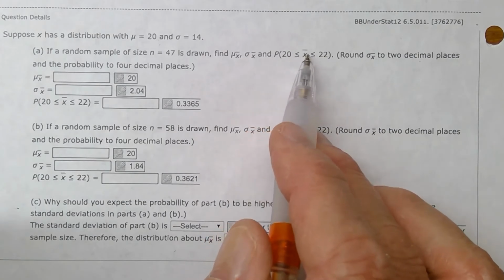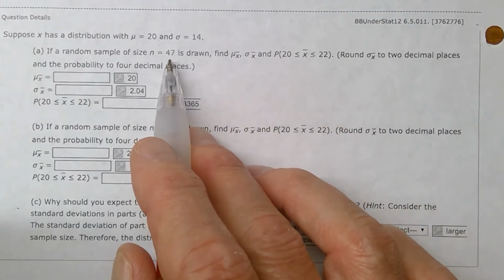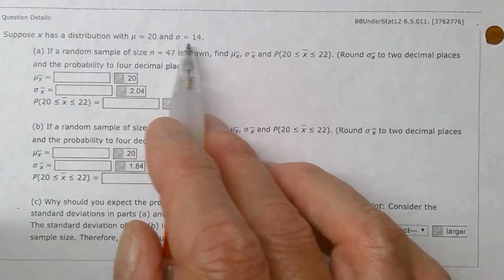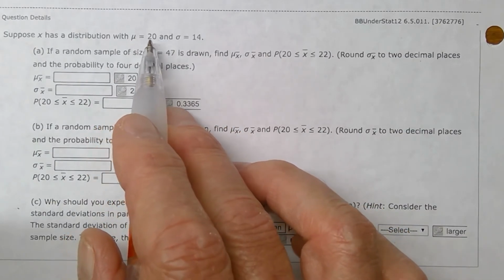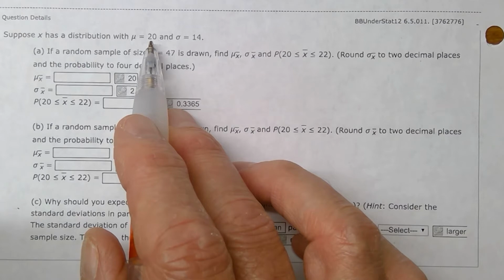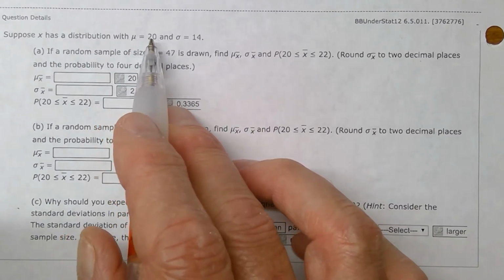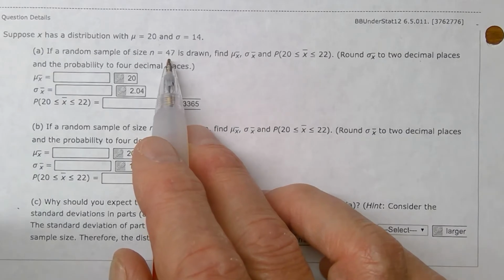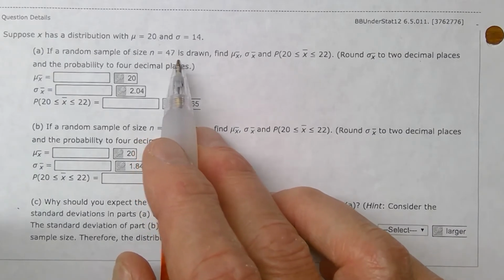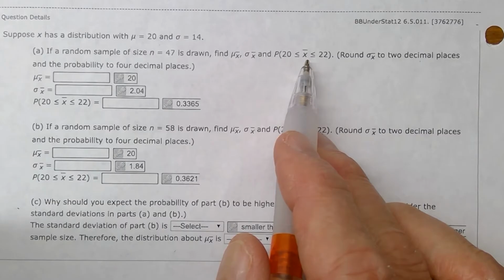Find the probability that your sample average... all right, we took 49 bags of cookies. I'm just going to go with my story here. On the package of cookies, it's labeled that there are 20 ounces inside this bag. That's what's believed to be in there. Well, I went and bought 47 bags of cookies, and I weighed them and divided by 47, and I'm going to come up with an x bar.